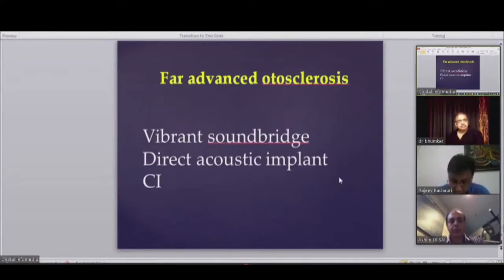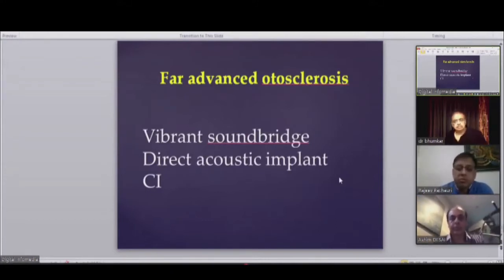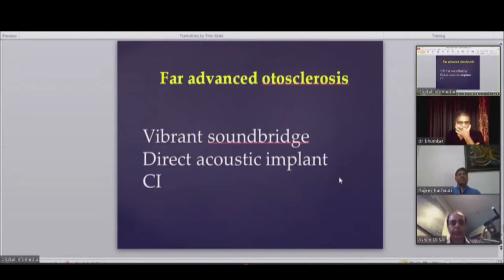And another thing advocated recently, and we have no experience with it, is the direct acoustic cochlear implant, DACI. DACI is what? It preserves the acoustic hearing rather than an implant where we give electric hearing, even in profound loss.